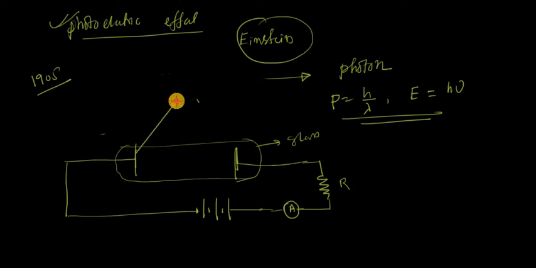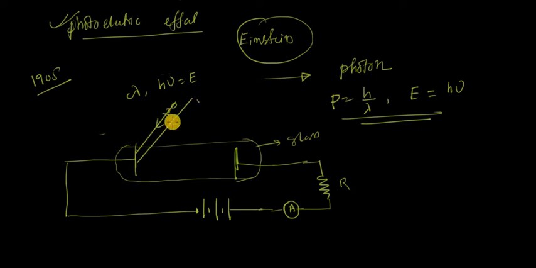Like sun rays incident on this cathode, of wavelength lambda and energy h nu. So photon incident on the cathode.